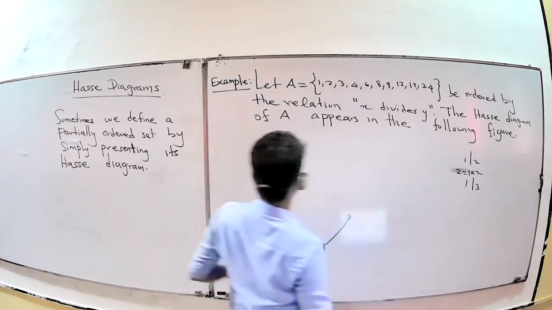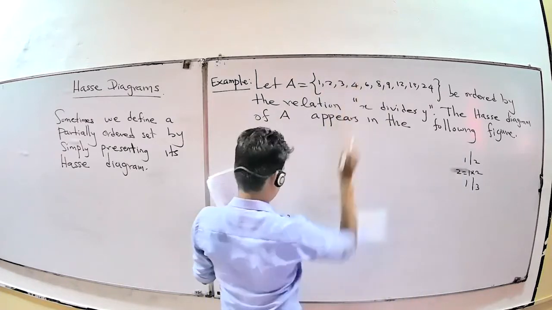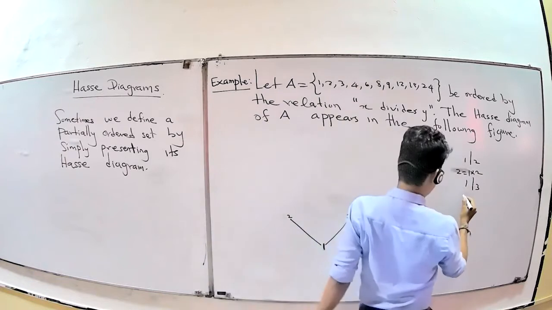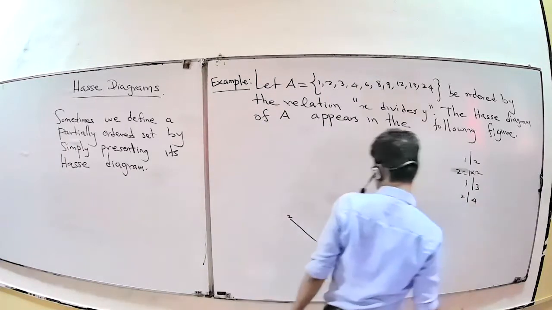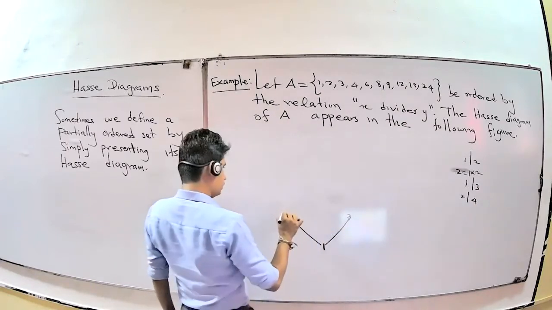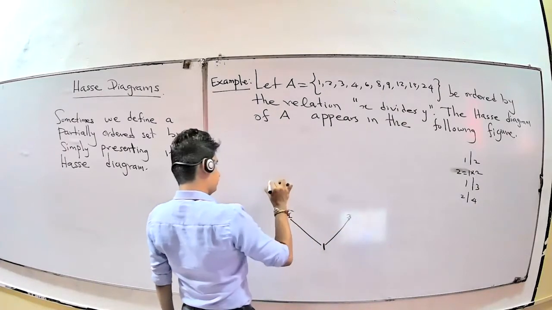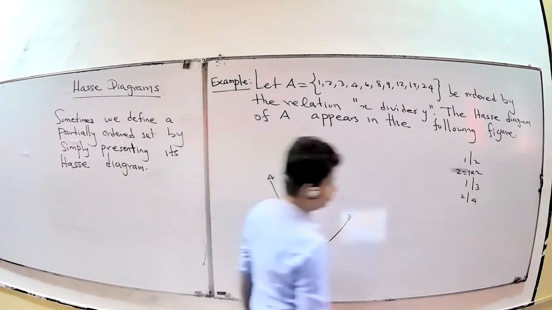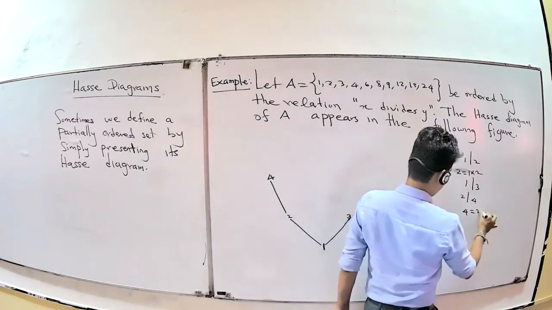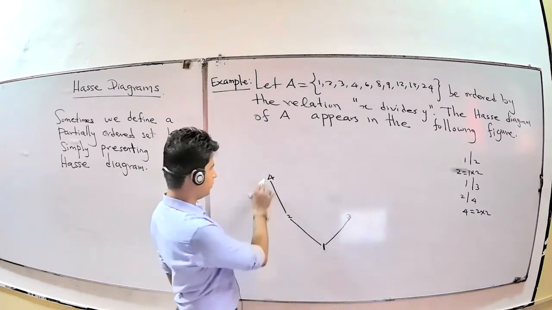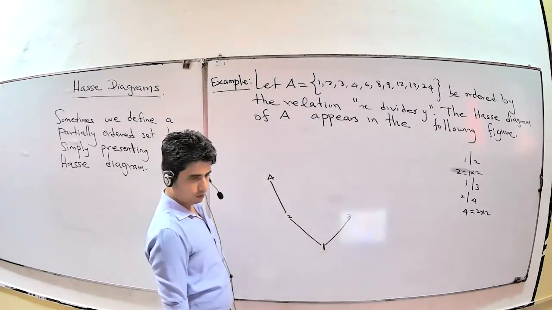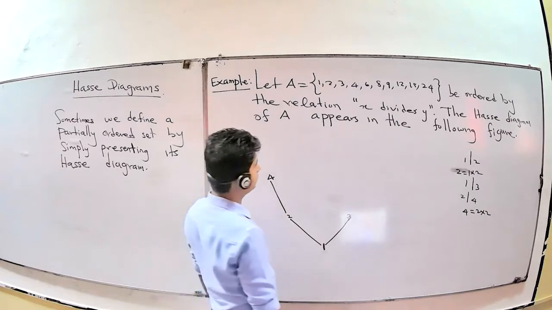Now 2, okay, 3, okay, now 4. For 4, I can put 2 to 4 because 4 equals 2 times 2. Then 1 is also a divisor, and 2 as well. Now 5, there's no 5.